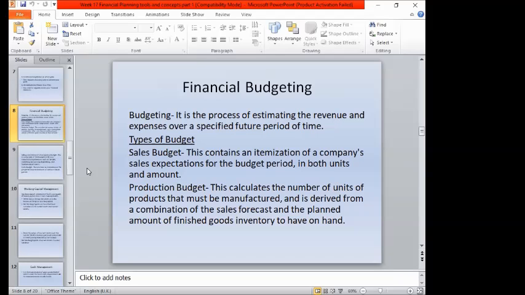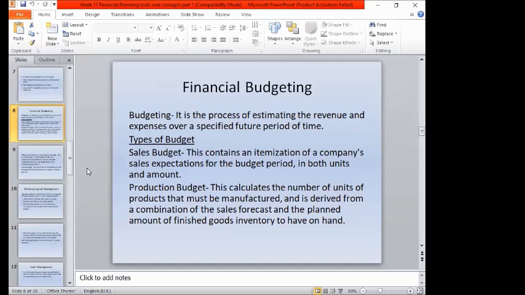Okay? And budget has the following types. What are those types? We have the sales budget. It talks about the itemization of the company's sales expectation for the budget period in units and amount. They use the sales budget to predict or forecast the sales, to estimate the income that can be used in the activities.